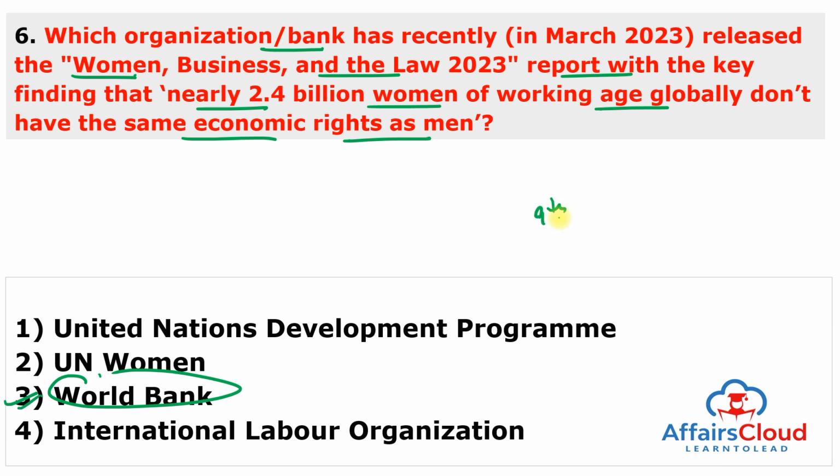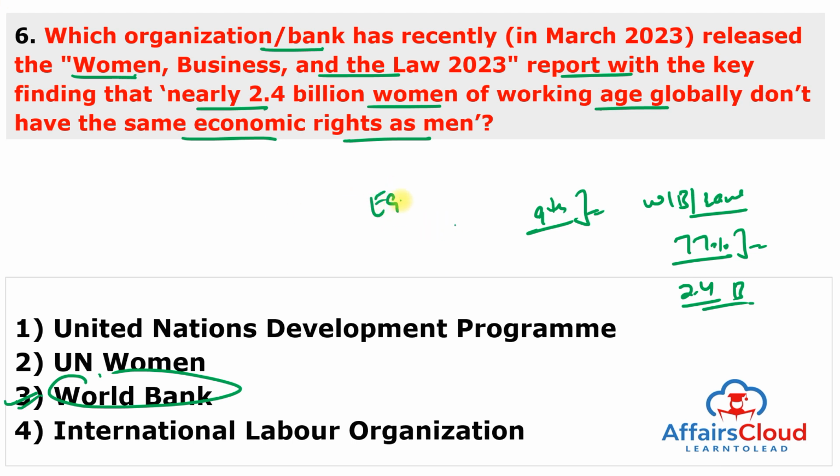So this is the 9th edition of the World Bank report named Women, Business and the Law 2023. According to this report, women across the world only have 77% of the legal rights that men do. Nearly 2.4 billion women of working age live in countries that do not provide them the same rights as men. Furthermore, the global pace of reforms towards equal treatment of women under the law slowed to a 20-year low in 2022.